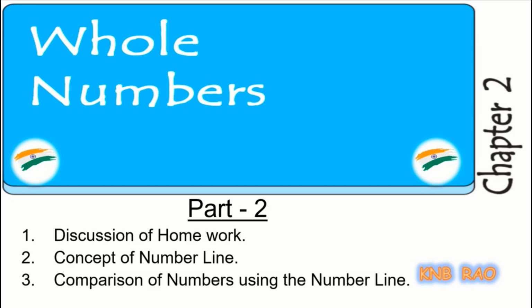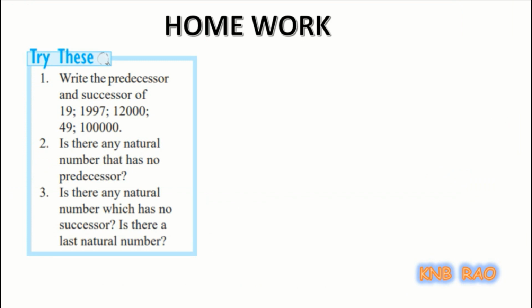So coming to the homework part. Students, I gave you as a part of homework in your previous session. Try this. The first try this is write the predecessor and successor of the following numbers.